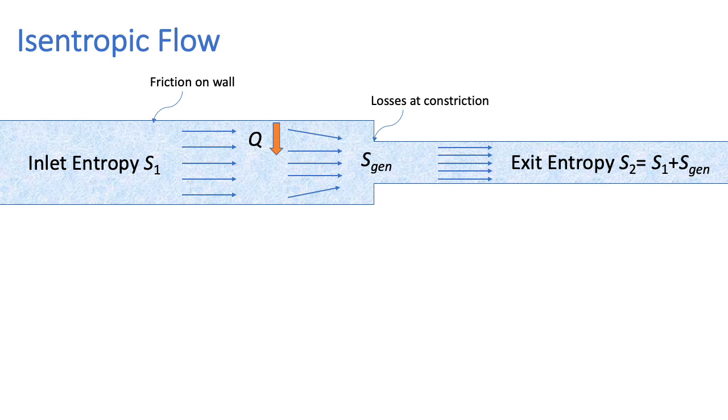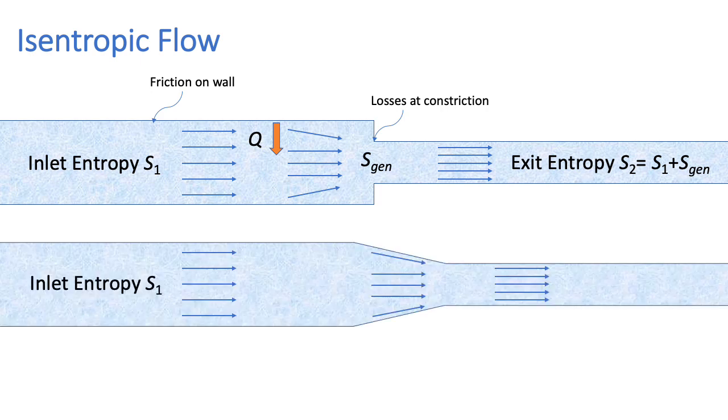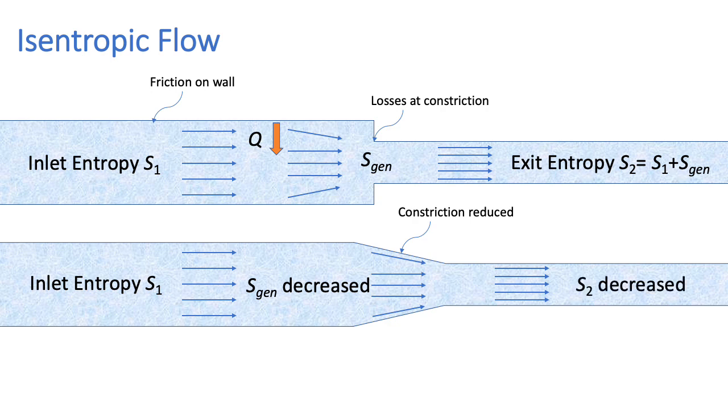When it leaves, it will have an entropy S1 plus S gen. If we want to improve the design of the pipe, we can try and reduce the constriction. We would expect that because of this, the entropy generated would be decreased. So therefore S2 would be decreased.